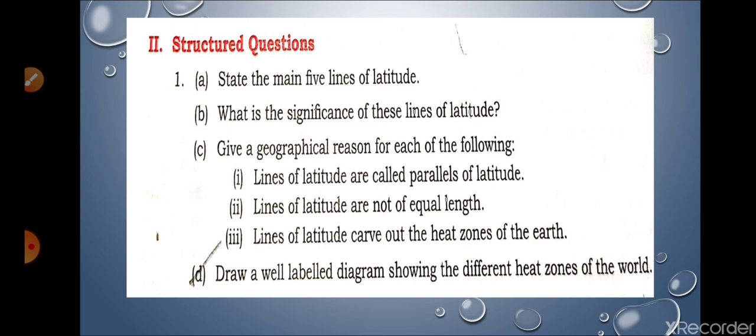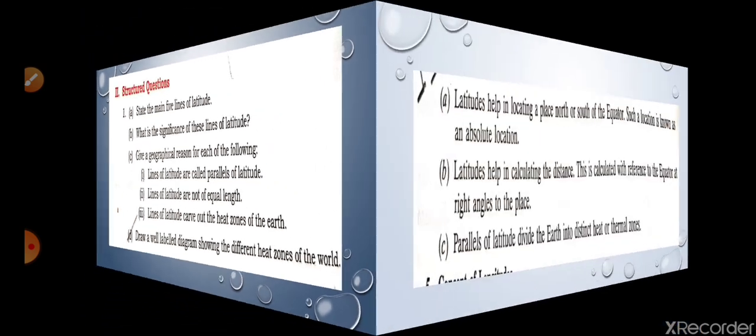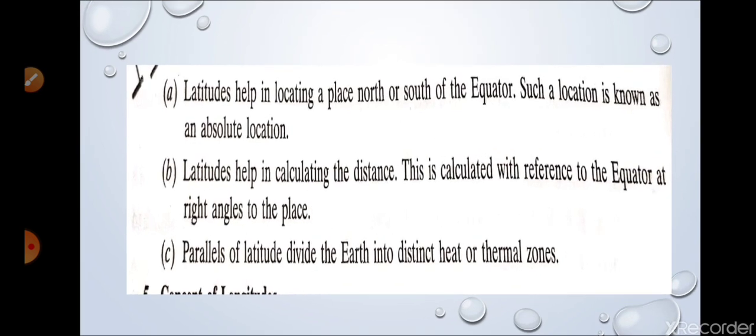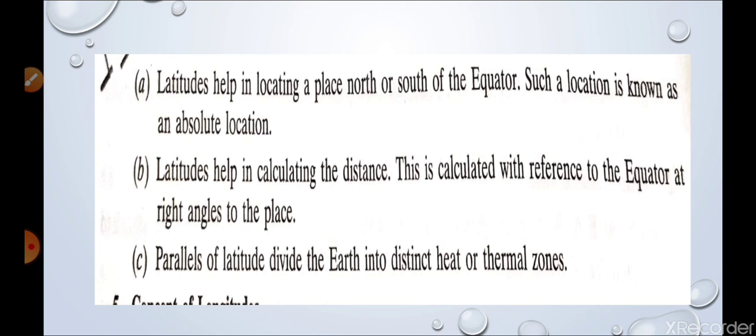So next we are going to discuss question number 2. What is the significance of lines of latitude? So go through this answer. It is mentioned here. 3 points are given here, 1, 2 and 3, A, B and C. I think it is clear to you. You can read this answer. I hope it is visible to you.